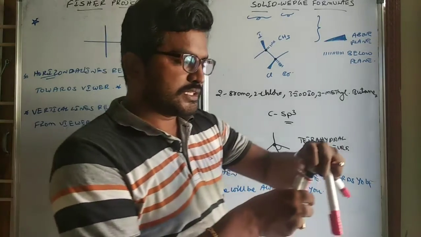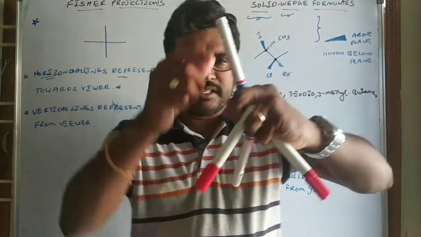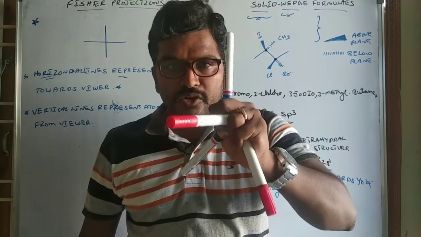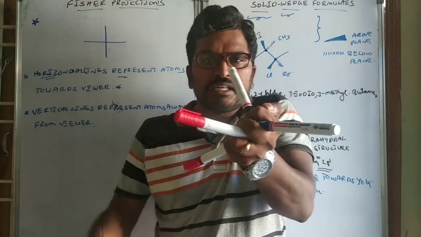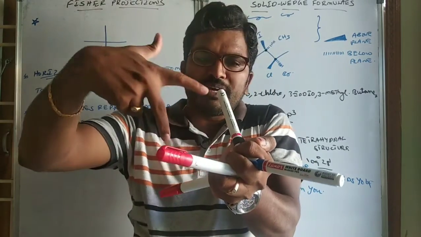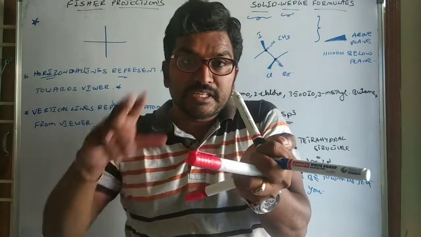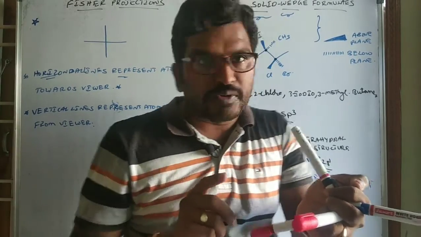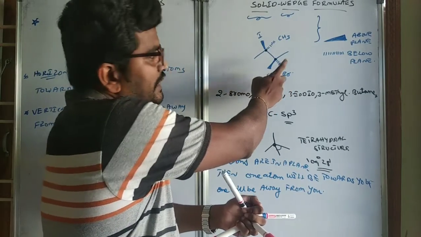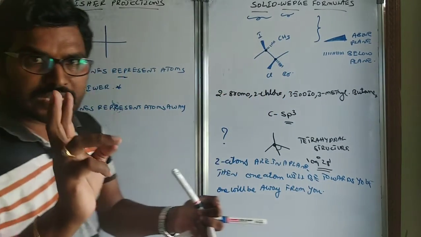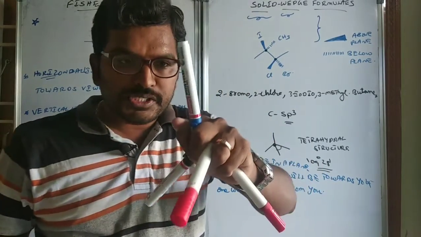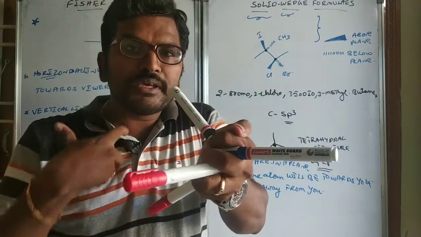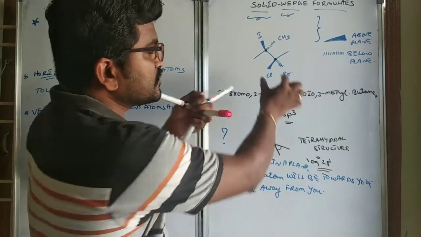So see, this is a tetrahedral carbon atom. You can see a tetrahedron here. Now how you have to view the compound is, you have to view it in such a way that two atoms will be towards you and two atoms will be away from you. Whether they are above the plane or below the plane, it is none of our business now. Remember carefully, it's not necessary that an atom below the plane must come like this. You have to see the compound in such a way that two will be towards you and two will be away from you.